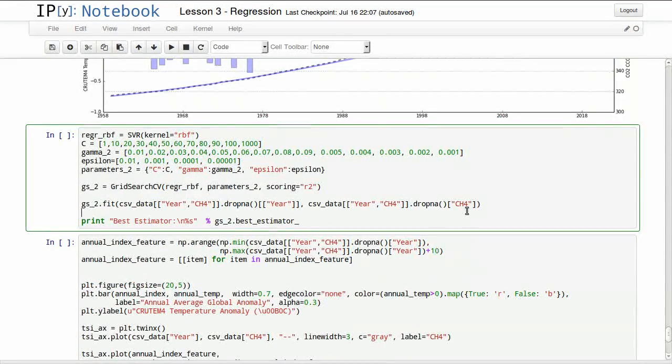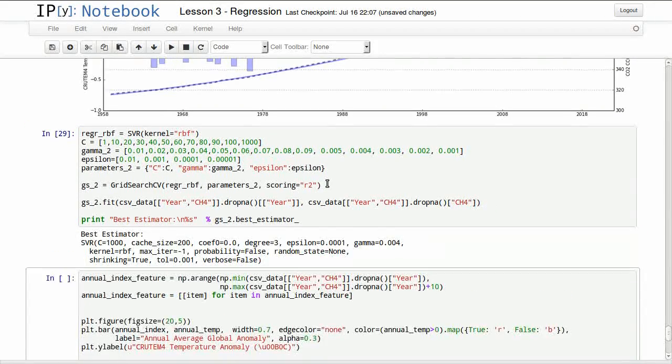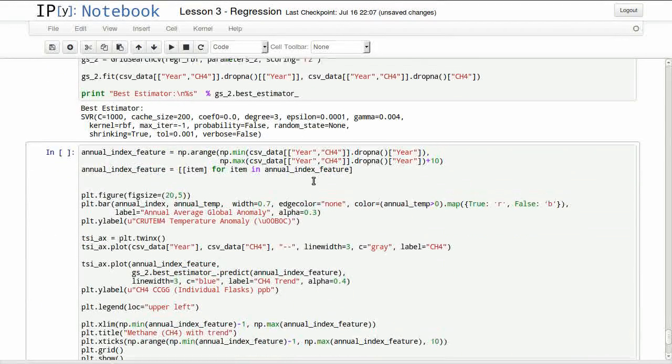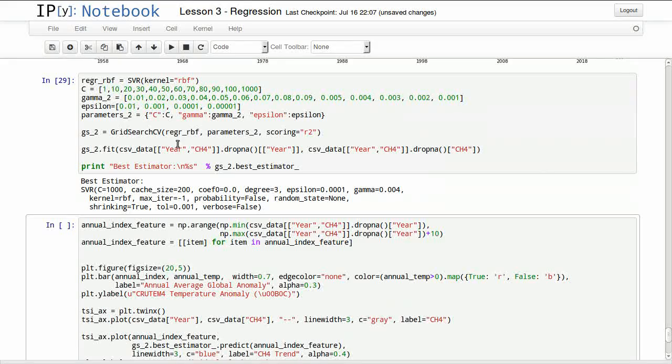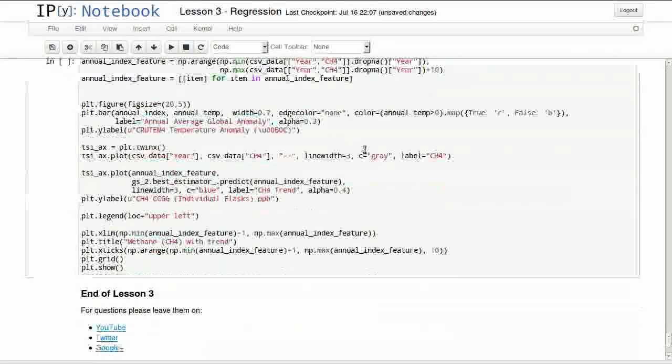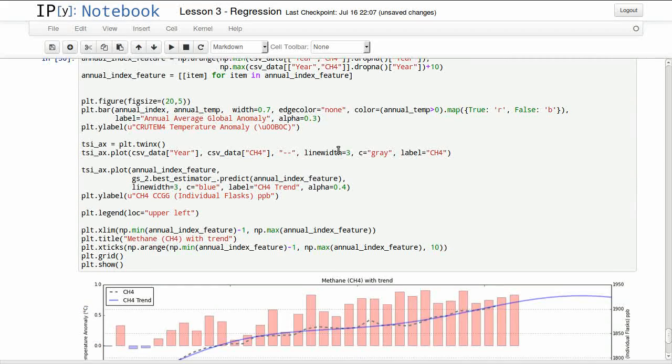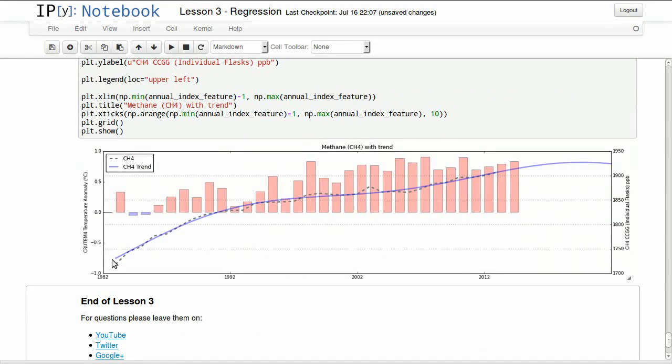But anyway, finally, we'll be doing a predictive model for CH4. We're studying also a variety of parameters to see the best fit for that. And finally, we're plotting that, and we can see our data in dashed gray and our prediction in blue.